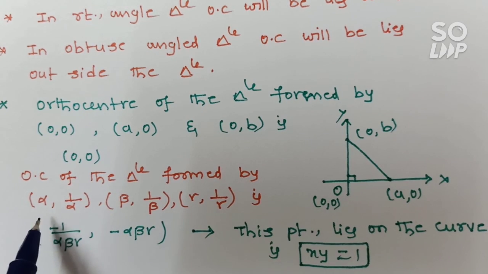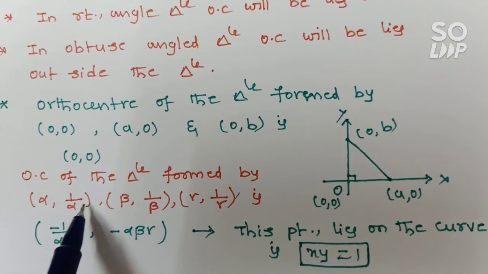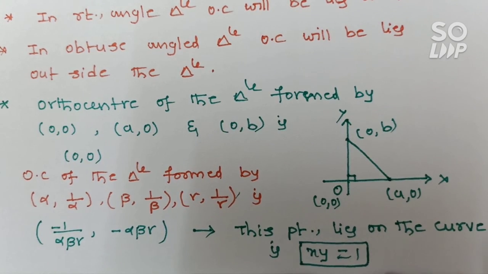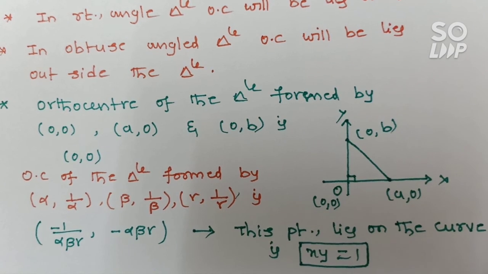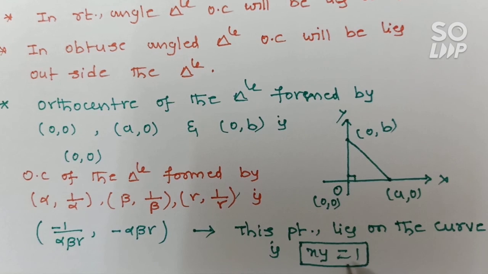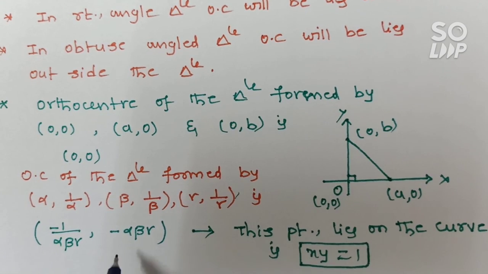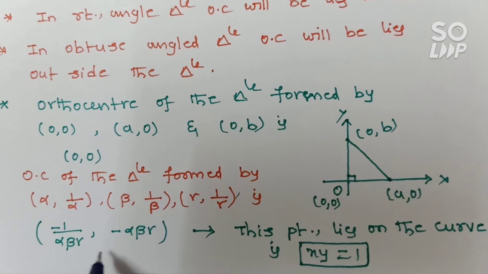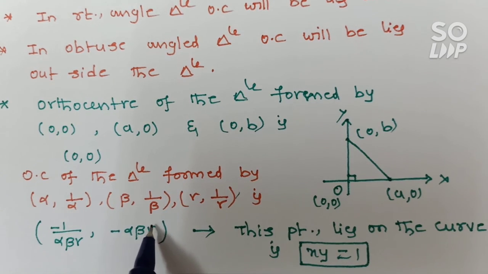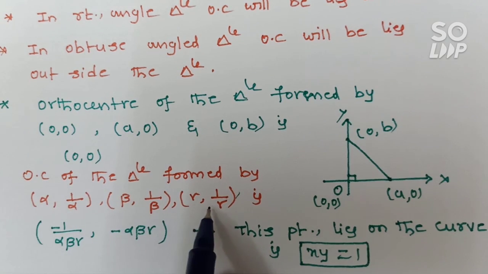Look at this one. The orthocenter of the triangle formed by these type of points will lie on which of the following curves? That will be the question, and in the given options, one of the options will be this one, right? Or the same question can be asked another way: the locus of the orthocenter of the triangle formed by these points.